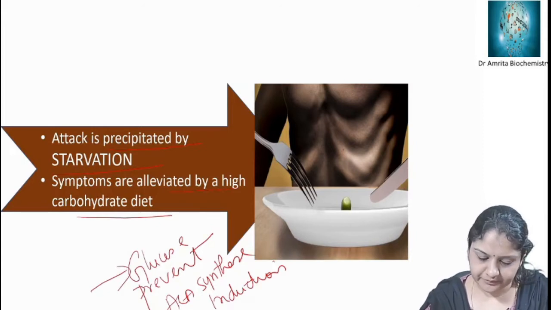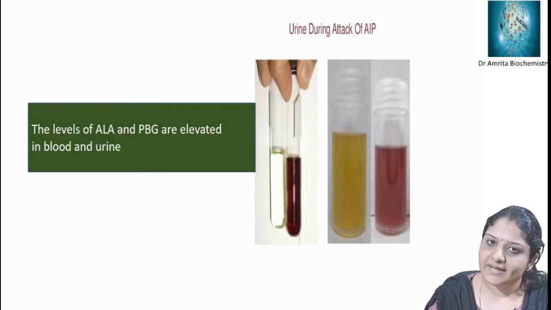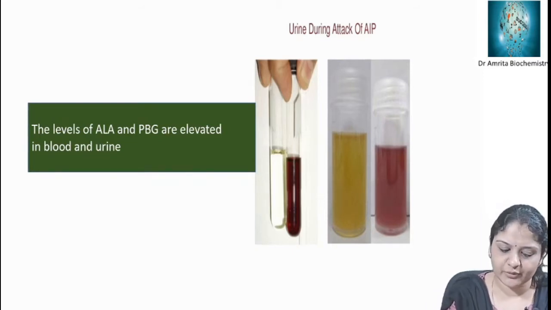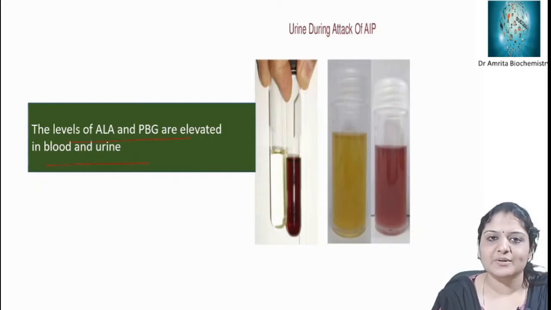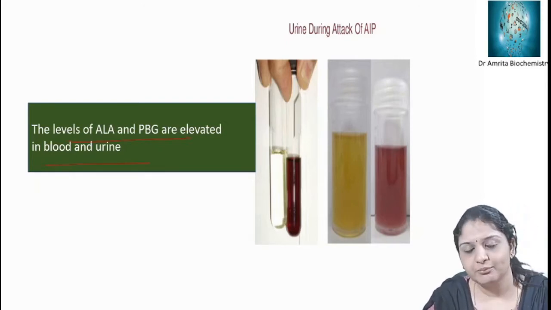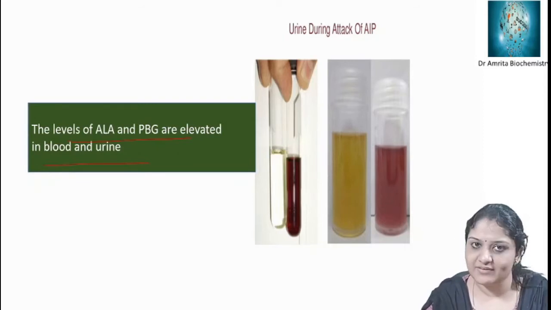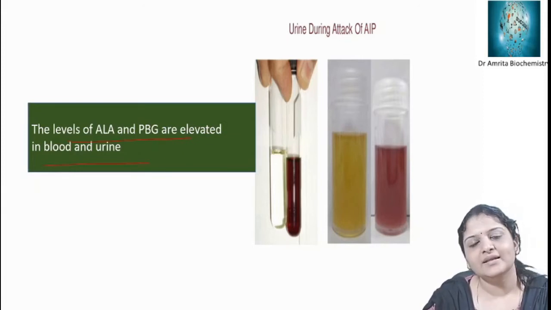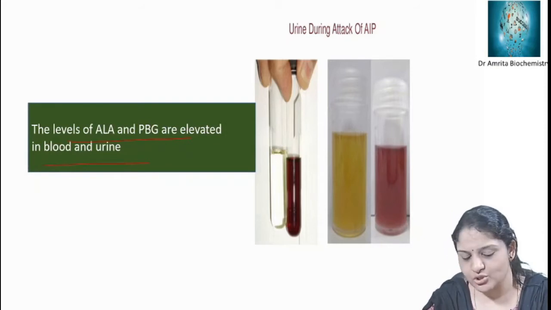The levels of ALA, that is aminolevulinic acid, and porphobilinogen are elevated in blood and urine. So both ALA and PBG are elevated, whereas in ALA dehydratase deficiency or in lead poisoning, only ALA is elevated. Elevation of ALA in the absence of elevation of porphobilinogen is characteristic of lead poisoning, because porphobilinogen formation is not occurring.